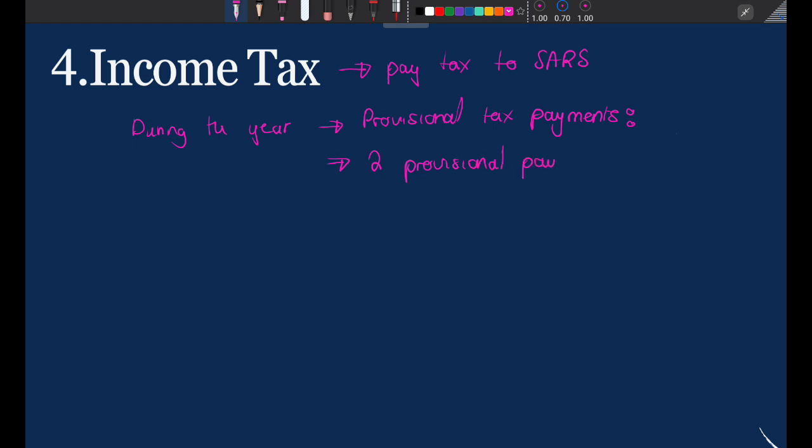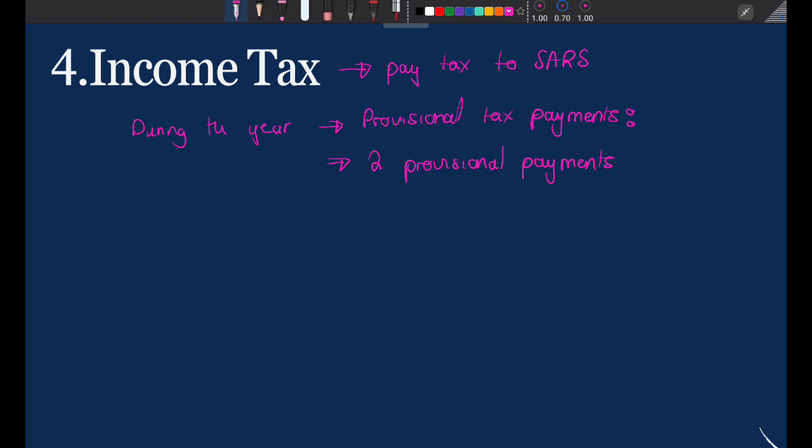So remember that during the year, the company doesn't really know how much they owe SARS, because SARS concludes what the company owes them right at the end of the year. Remember, income tax is calculated based on the profits of the company at the end of the year, right? So as a company we do not know how much we owe SARS, we will only know about it at the end of the year.